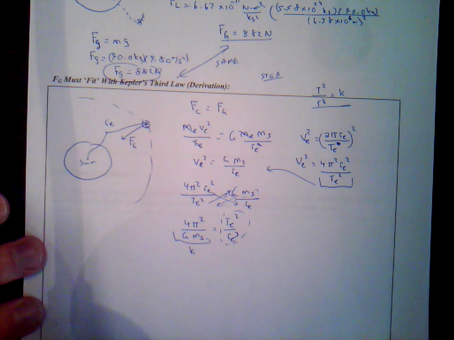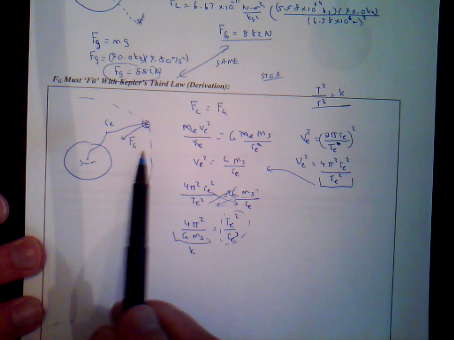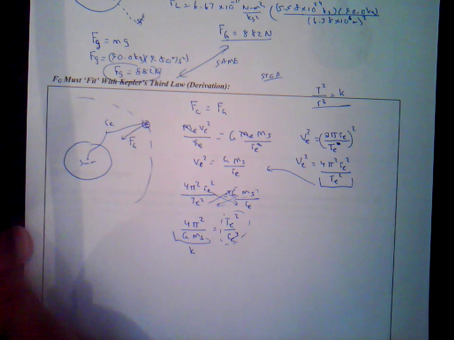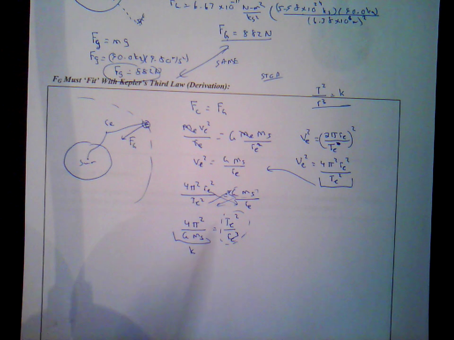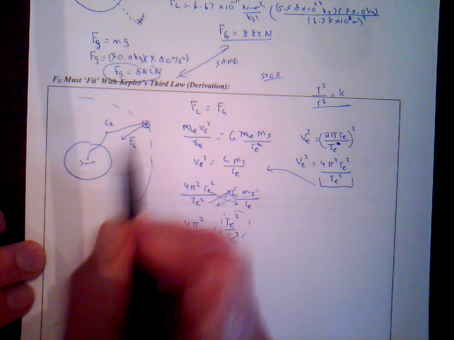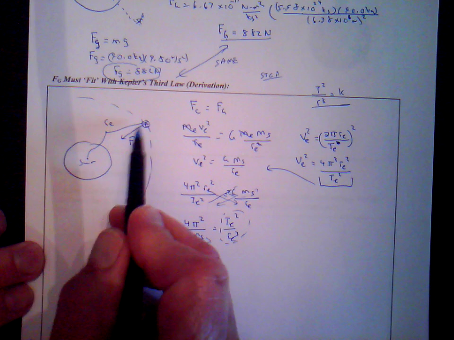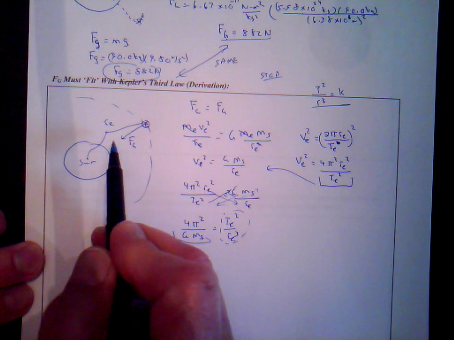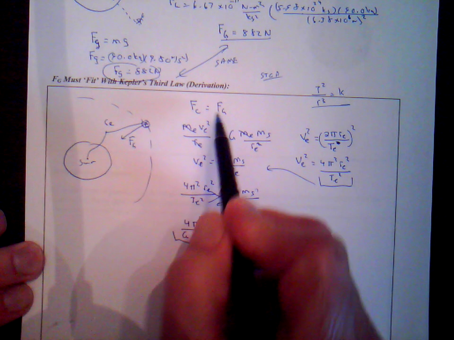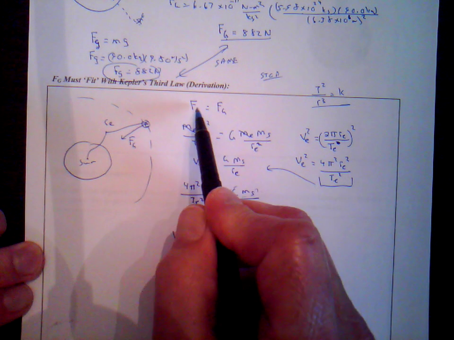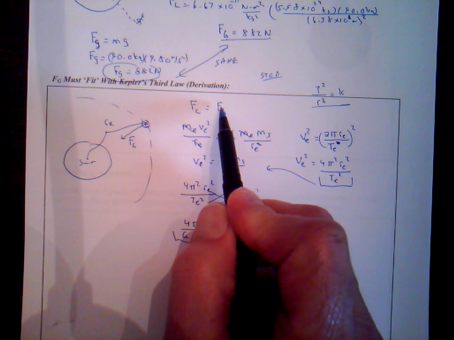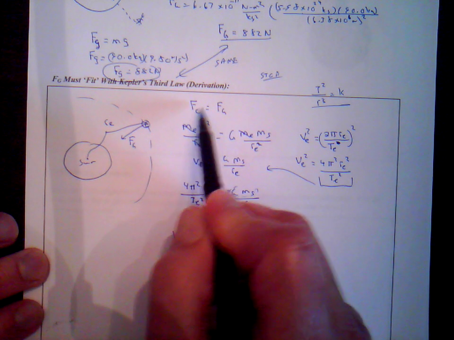This is the Earth going around the Sun. It's mostly a circular orbit. It's technically an elliptical orbit, but it's also circular, which means that there is a centripetal force causing that object to move in a circular path. That centripetal force is due to the gravitational attraction between the Earth and the Sun. That's the only force acting on it. So if we add up all the forces acting on the Earth, we get the centripetal force. There's only one force, that's the force of gravity. So those two forces are equal to each other.